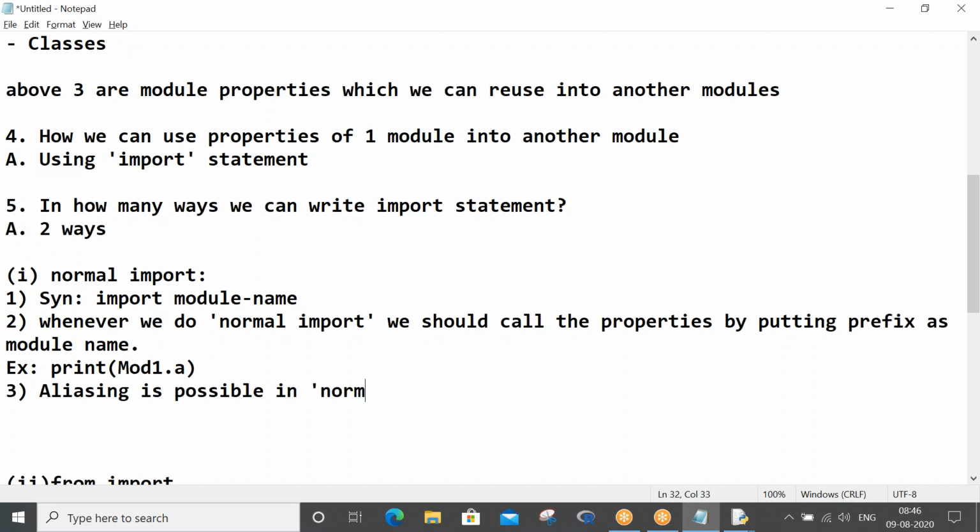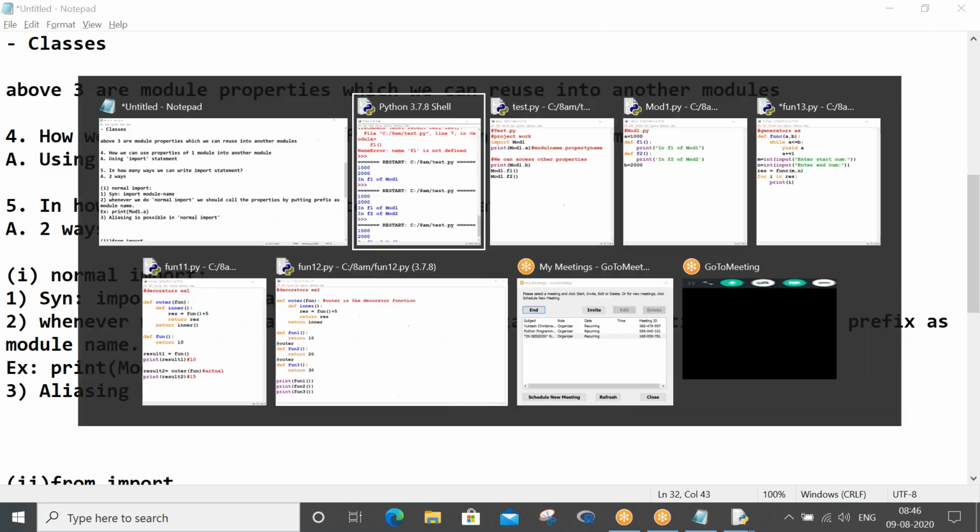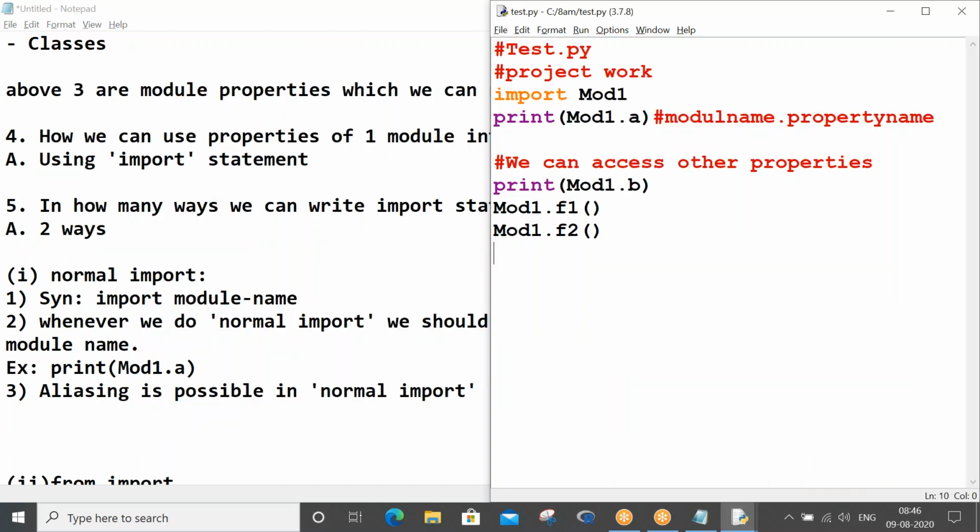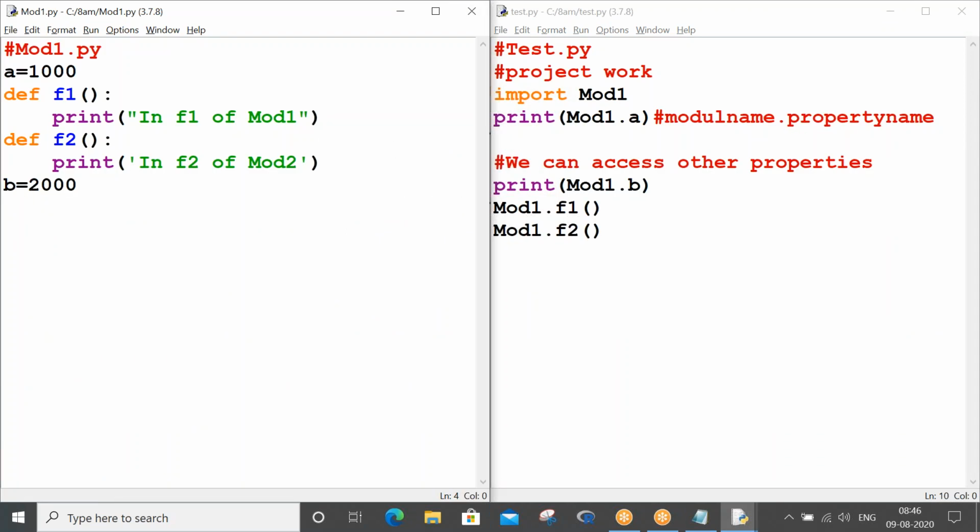So what do you mean by aliasing, sir? I will explain here. Come to test.py. I hope you have taken this program. Version 1 you have taken.